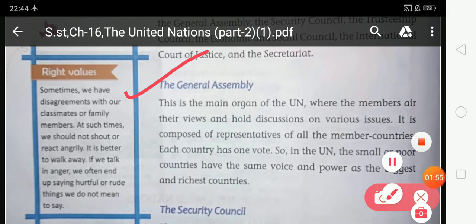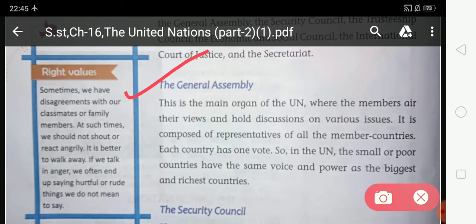This is the main organ of the UN where the members air their views and hold discussion on various issues. The General Assembly is the main organ of the United Nations. It is composed of representatives of all member countries. Each country has one vote. So in the UN, small or poor countries have the same voice and power as the biggest and richest countries.